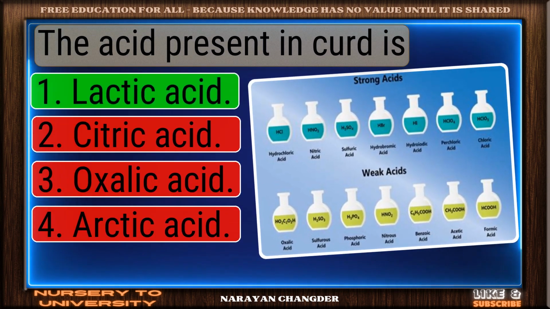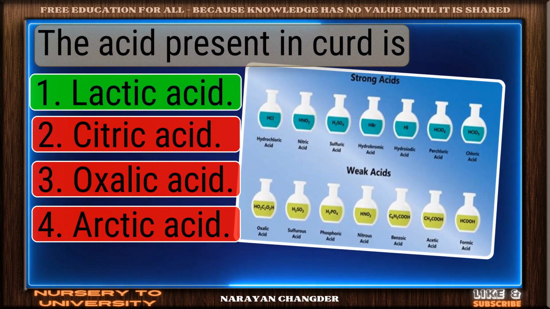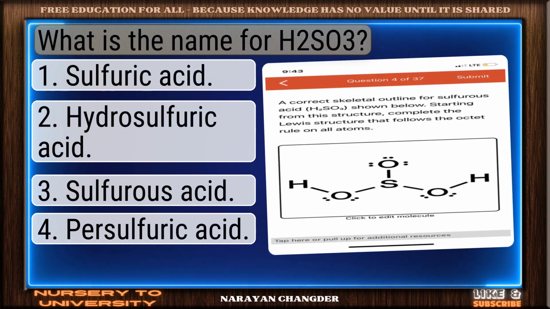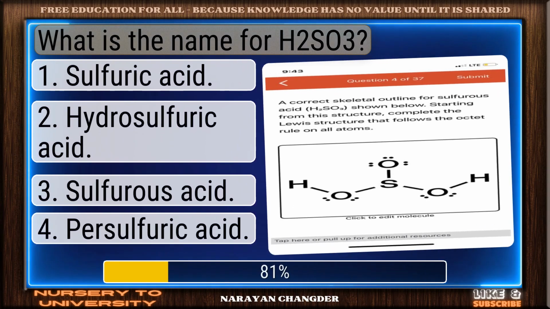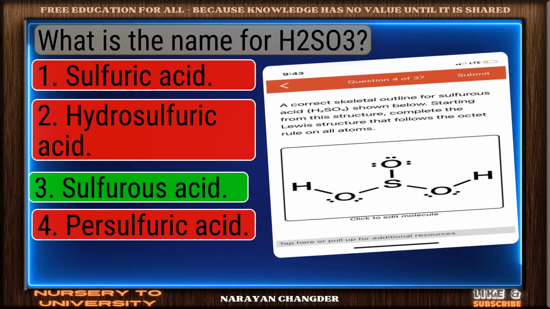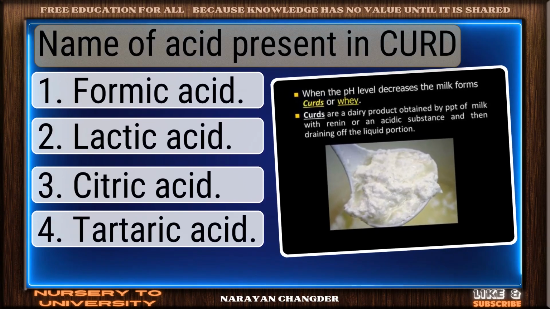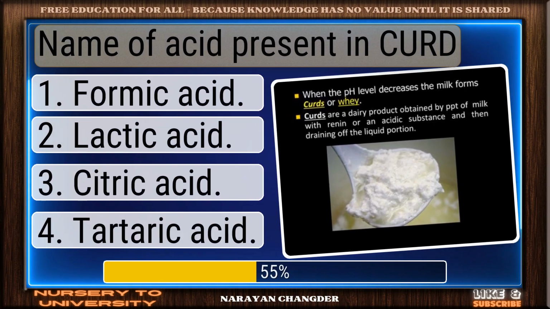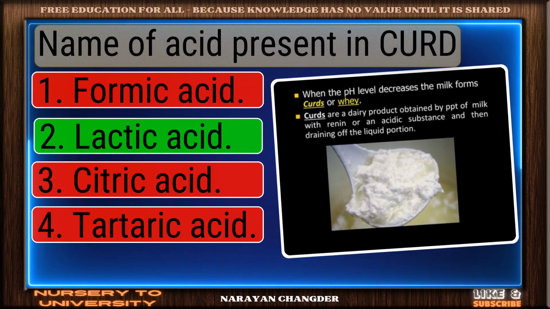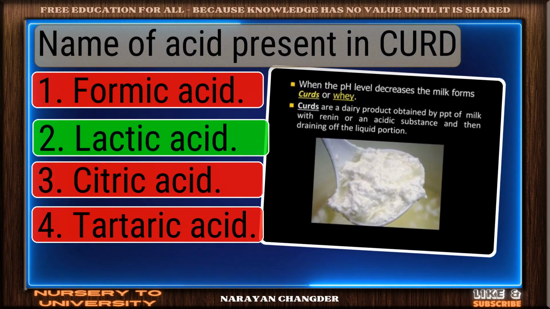Great thinking. Lactic acid is the right choice. What is the name for H2SO3? Exactly. Sulfurous acid makes sense. Name of acid present in curd. Well picked. Lactic acid is the correct answer.